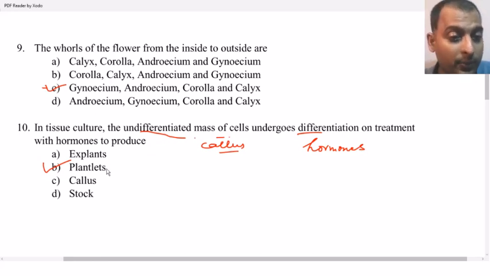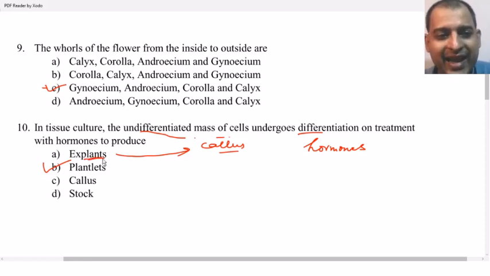to form the plantlets. The callus is coming from the rapidly growing shoot tips, apex. Wherever there is a fast growth in the tips, those parts of the plants are known as the explants. From the explants the callus is produced, and callus on treatment with hormones is converted into the plantlets.